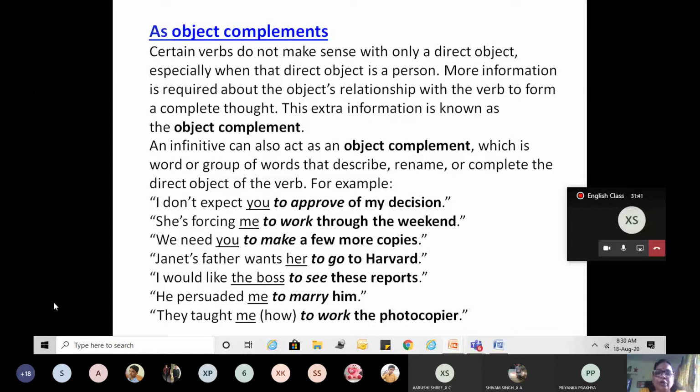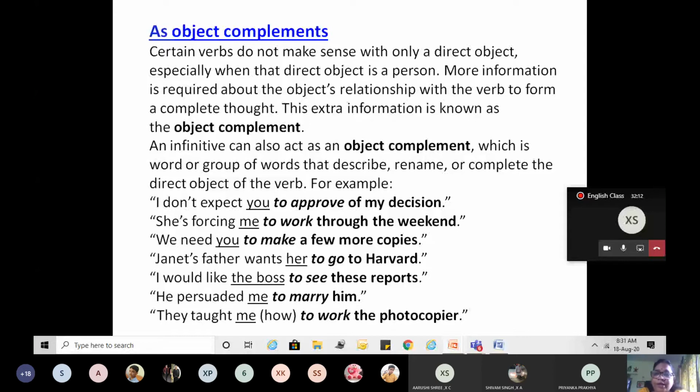She is forcing me. Forcing me what? "She is forcing me" is complete, but forcing me to do what? To work through the weekend. Right? I don't expect you what? Expect what? To approve of my decision. So this group of words, this phrase, is giving extra information about the verb.